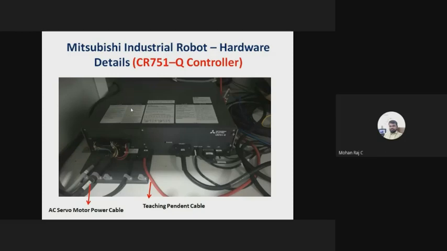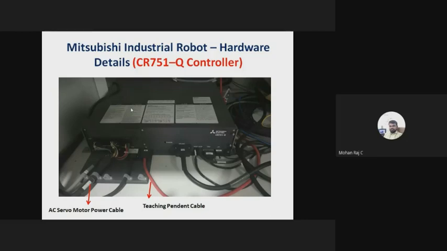It is like a VFD, right? You have an induction motor, we have an AC source. In between, we have a VFD. Inside the VFD, we have an AC to DC converter, again a DC to AC converter called inverter, right? So that inverter is connected to the induction machine. Similarly here, since there are six servo motors, you have to supply a variable voltage and variable frequency to all the servo motors.